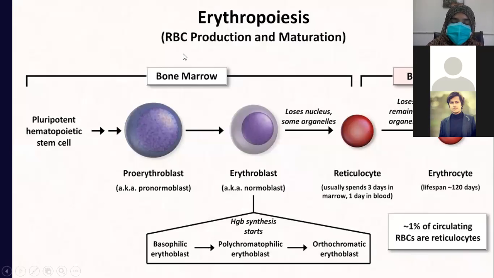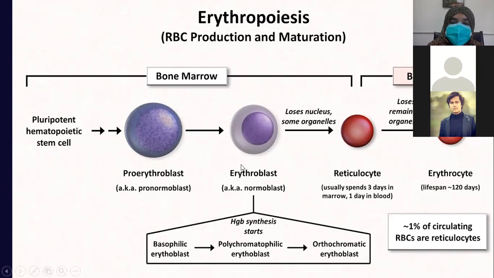So erythropoiesis is summed up in this picture, in which this portion is the process going on in bone marrow, and this process is going on in blood. So what processes are going on in marrow? When the hemopoietic stem cell takes the lineage for the production of erythrocytes, it forms pro-erythroblast. The first cell to be produced is the pro-erythroblast. Pro-erythroblast matures a bit to form erythroblast.